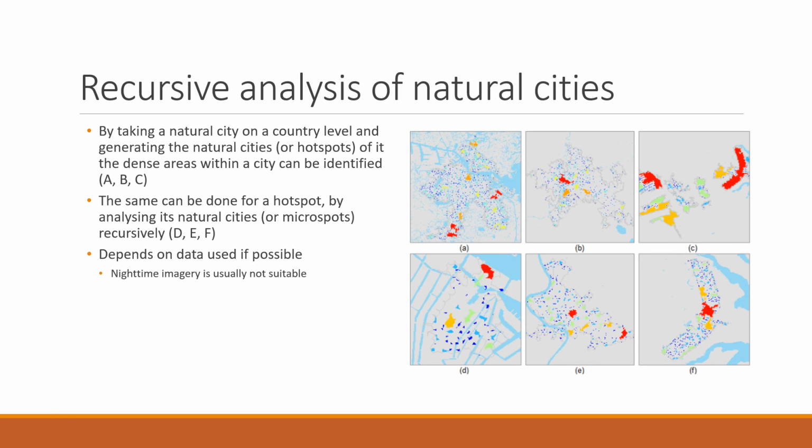The second tutorial also shows a deeper analysis by applying the natural cities calculation recursively on cities already defined. For example, for the Netherlands, after natural cities are defined, Amsterdam can be located. The natural city representing Amsterdam can be taken, and within that city the junctions can be analyzed again in a similar way. In this way you end up with another set of natural cities, or hotspots in this case, within the city. That's shown in panel A.